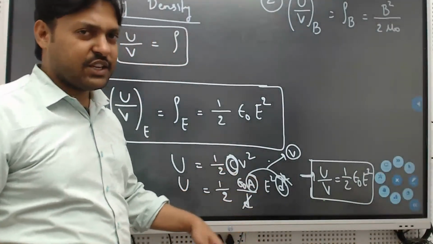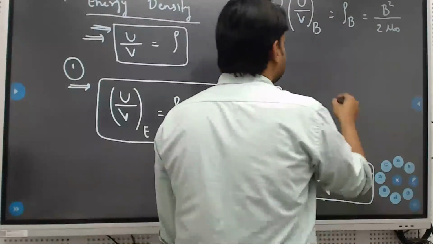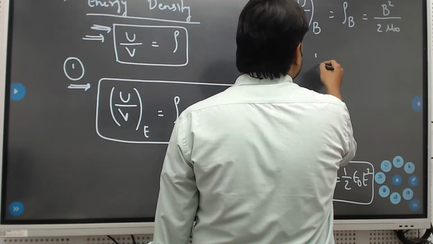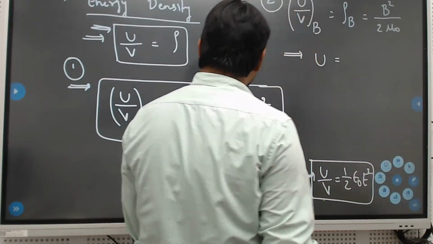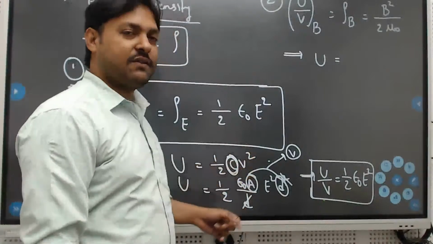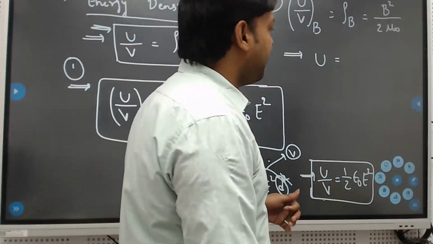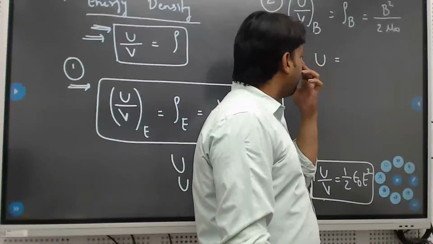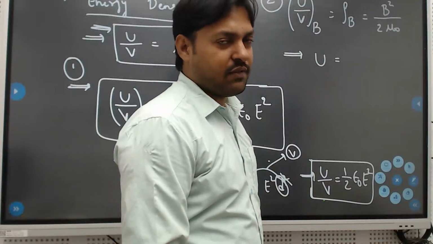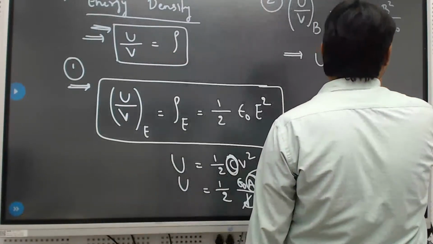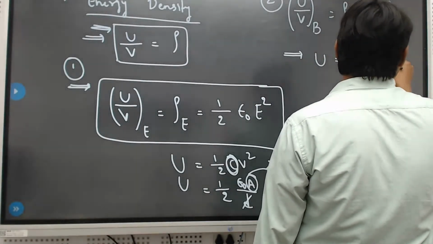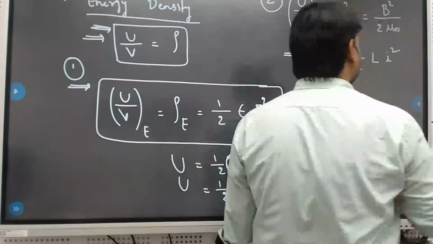A small calculation part. So energy stored in the form of electric field is half CV square, we have written. Now in terms of magnetic field, if you want to write the energy, we have to go for electromagnetic induction, and we have a formula which is half Li square.